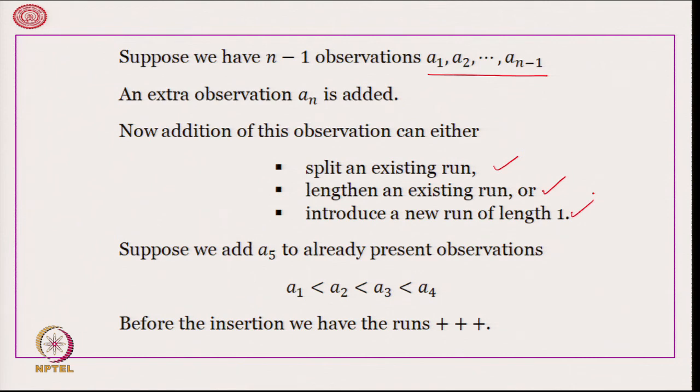For illustration, consider 4 data points a 1, a 2, a 3, a 4 such that they are in increasing order. Therefore, in D 3 we will have plus plus plus, because from here to here is a plus, here to here a plus, and from here to here there is another plus.